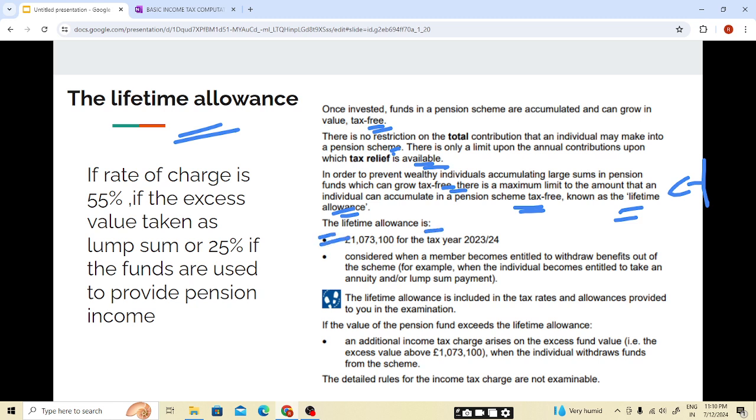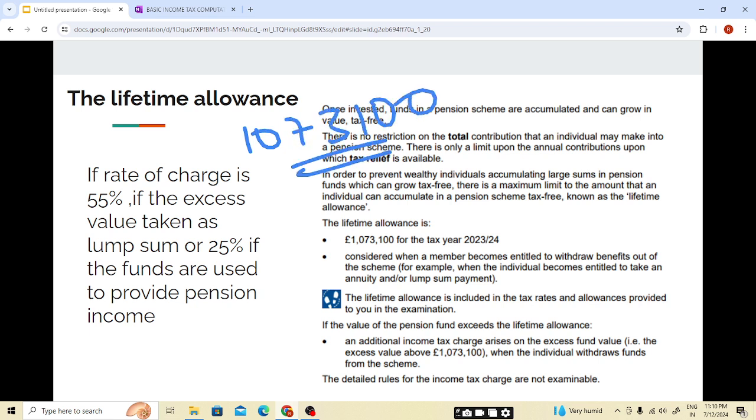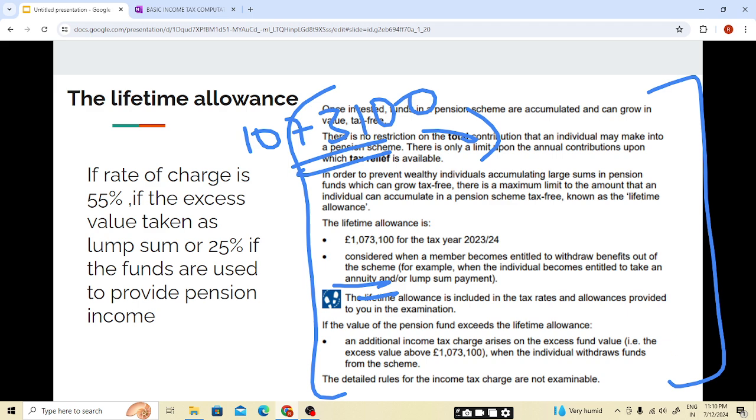The lifetime allowance is 1,073,100 pounds. This is the limit, students. This is the lifetime limit of 1,073,100. If it goes further than that, then it will be taxed. All this, up to here, will be tested in your exam. This will be tested in a theory question for 2 marks, but the rest will not be tested. This is for your general understanding, students.